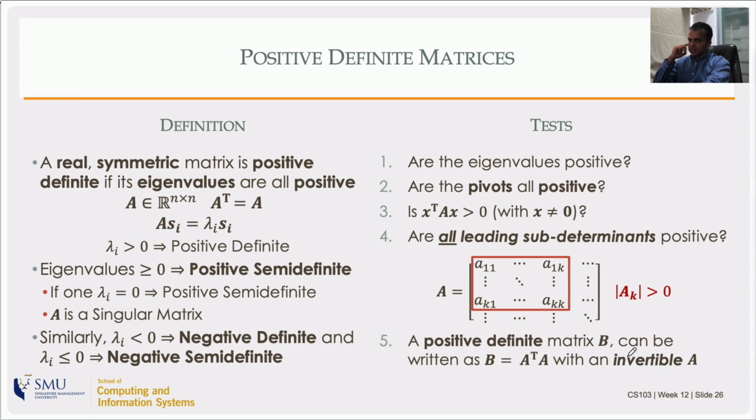Another one: a matrix B is positive definite if it can be written as B equals A transpose A for some invertible A.